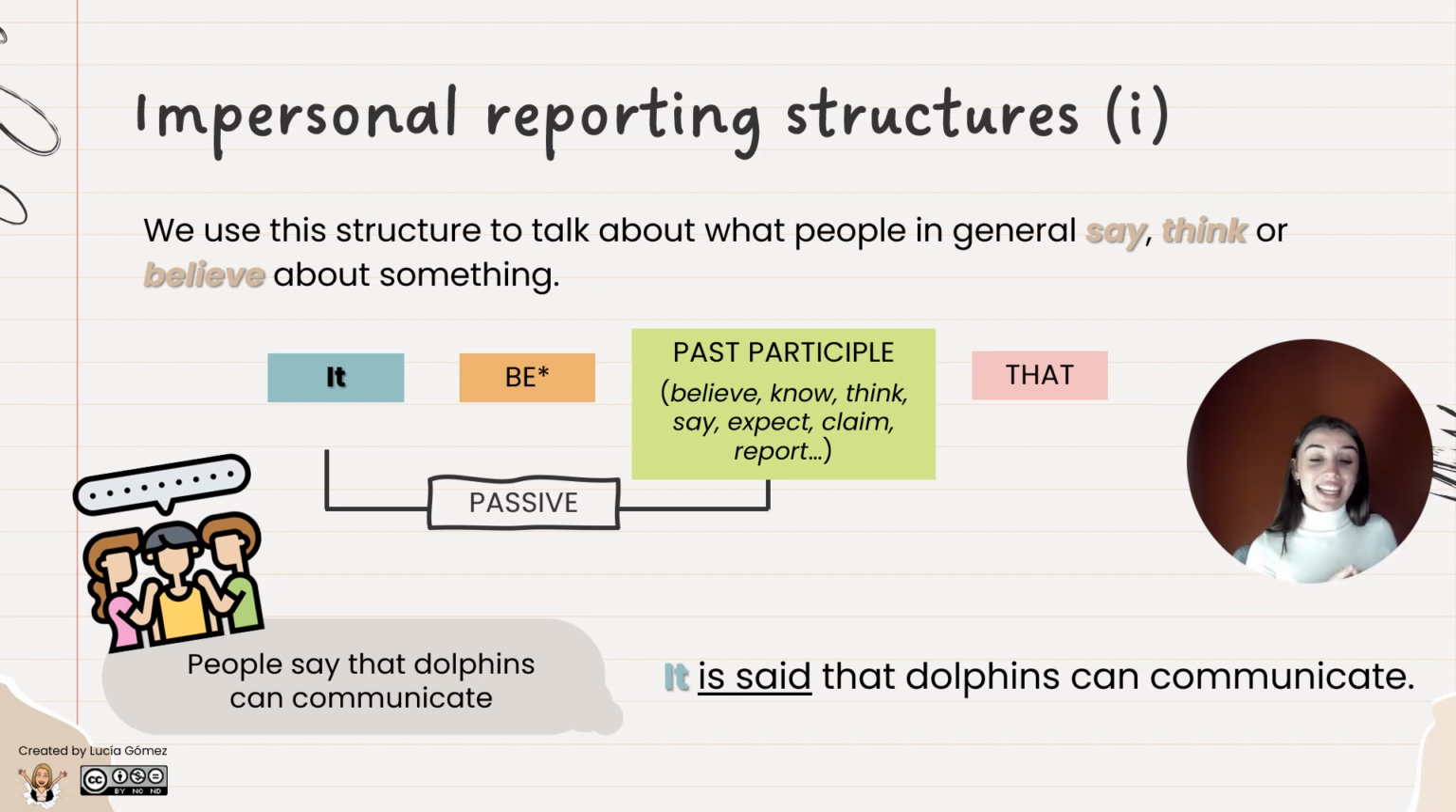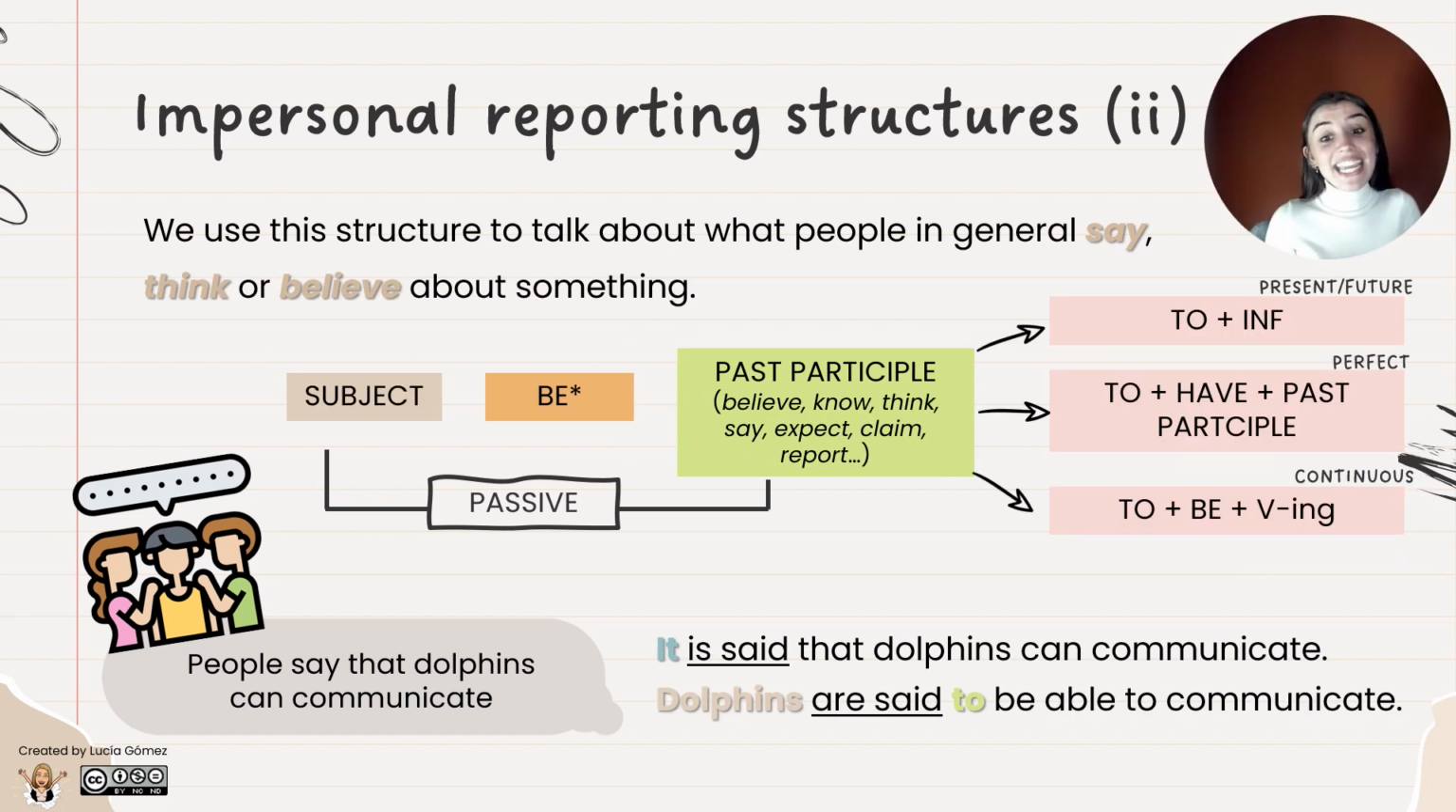Entonces, en este caso, lo que hago es pasar de una oración que ya está en reported speech a una oración en pasiva, donde me deshago del sujeto que es people, que no tengo ni idea de quién es, no me les imagino, para decir algo como it is said that dolphins can communicate. O sea, poner un it al principio porque me he deshecho del sujeto, cambiar el verbo de decir o de pensar a una pasiva, is said, y mantener el resto de la oración tal cual. Sin embargo, if we want to sound even more English, there's another possibility.